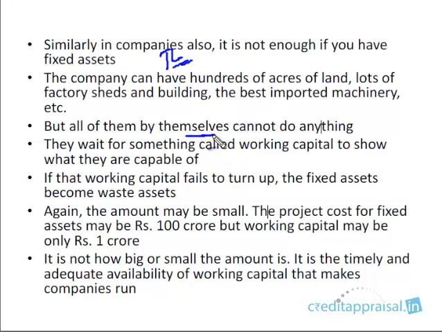By themselves they cannot do anything. They wait for something to come in. Hopefully that something will come. They wait for it, because until it comes, these fixed assets cannot do anything on their own, and that something is known as the working capital. Because if the working capital fails to turn up, fixed assets are useless assets. They can't do anything. Once again the amount may be small. In the previous example we said the cost of the car is 5 lakhs, whereas the working capital is just 100 maybe, right? Here also the fixed assets usually will be running into crores for a major company.